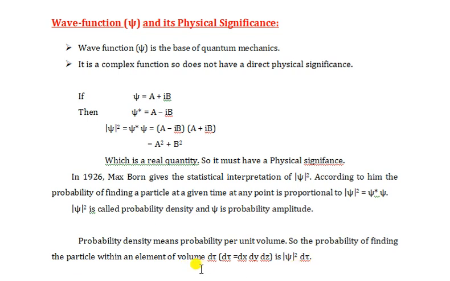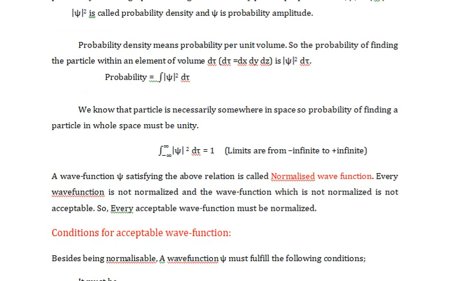d tau is the volume element, so it is equal to the product of three dimensions, meaning dx, dy and dz. So the total probability of finding a particle within a given volume equals the integration of mod psi square d tau, and we know that the particle is necessarily somewhere in space. So the probability of finding the particle in whole space must be unity.